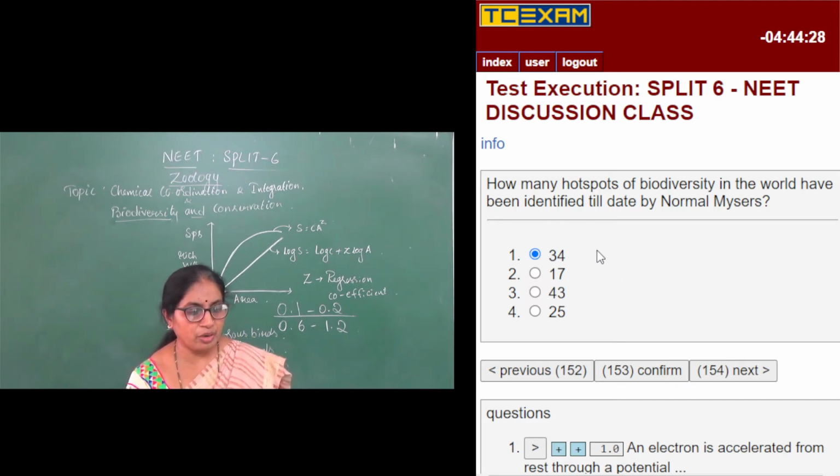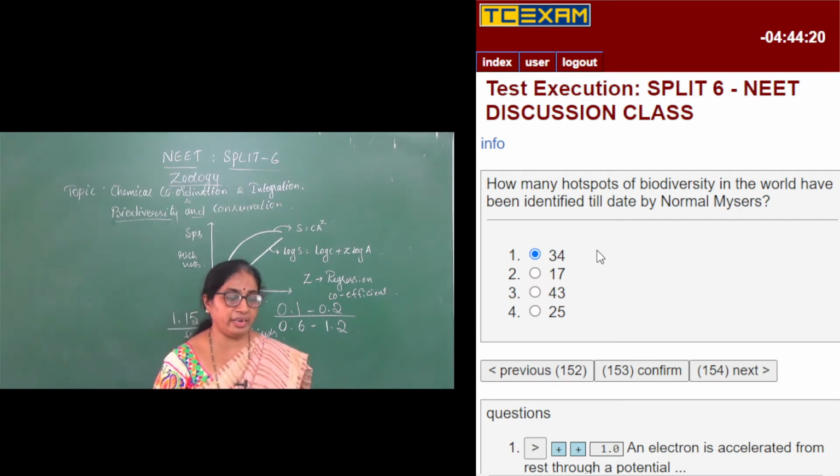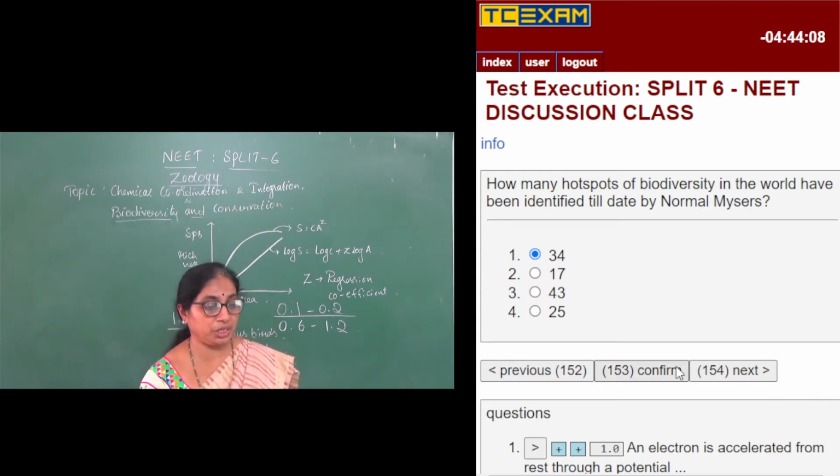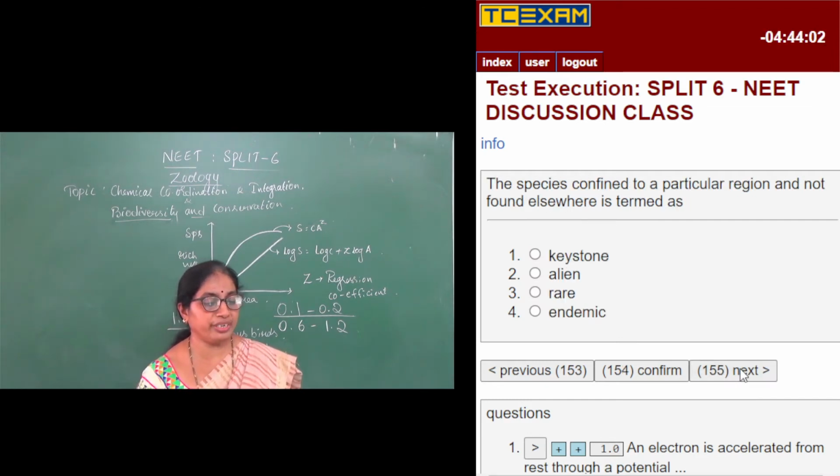So there are about 34 biodiversity hotspots, and they do not even cover nearly 2% of the land area. But mass extinctions can be prevented in the hotspot areas by nearly 30%. So extinction of organisms can be prevented by 30% in the biodiversity hotspots. Yes, moving on to the next question.